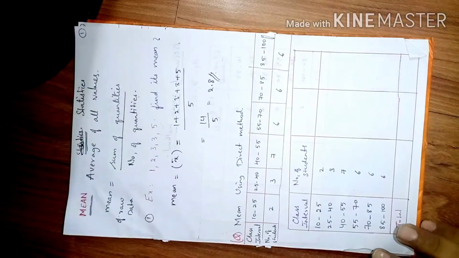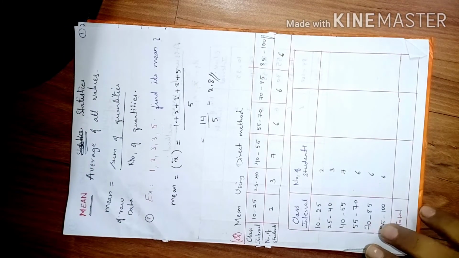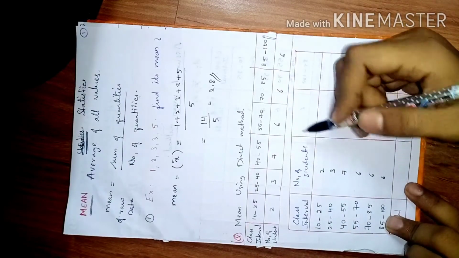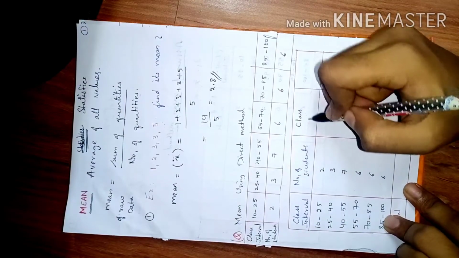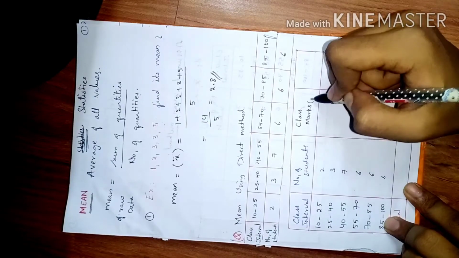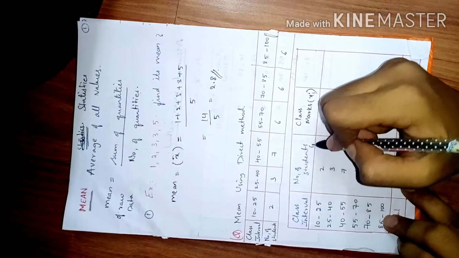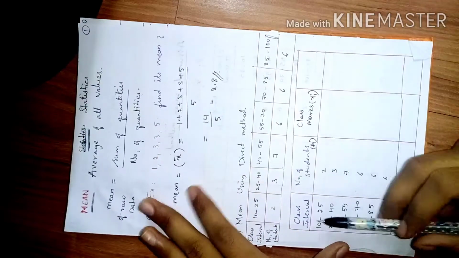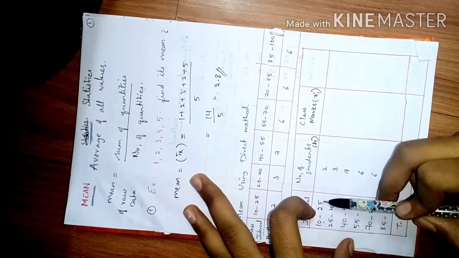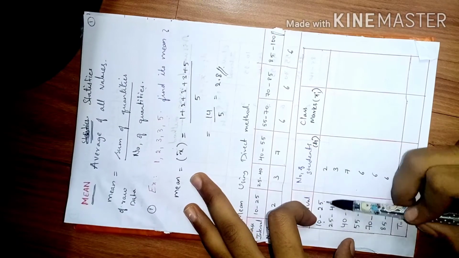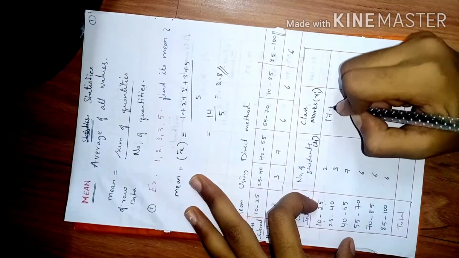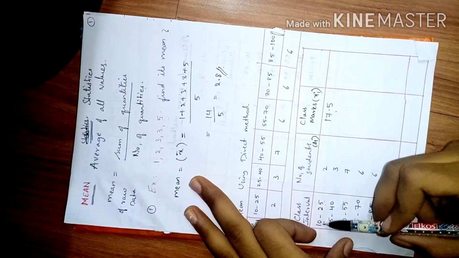Now what do I do here? This is also very similar, friends. Here I have this class interval, and I will be writing the class marks, which I call xi. This is already fi, I already said. Here in this xi, what do I have? I will take the midmost value of this. You can add these values and divide by 2, because these are 2 values. 10 plus 25 by 2 is 35 by 2, which is nothing but 17.5. So this is the middle value of this interval.